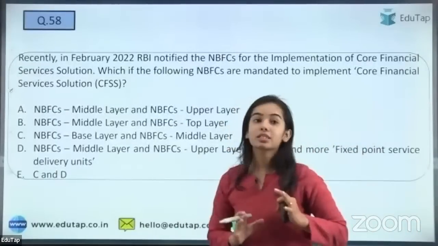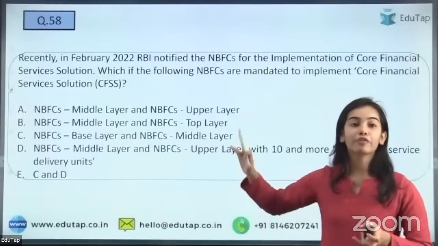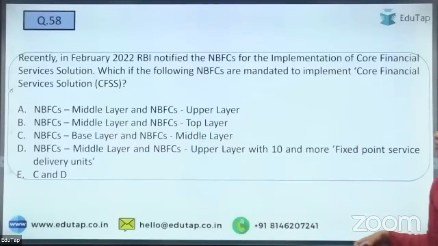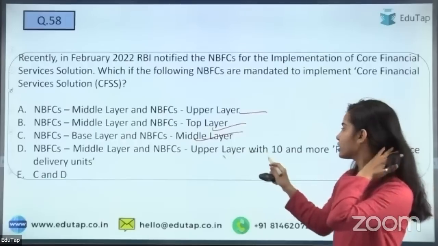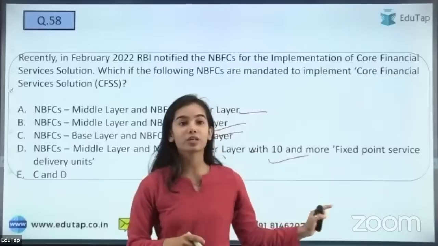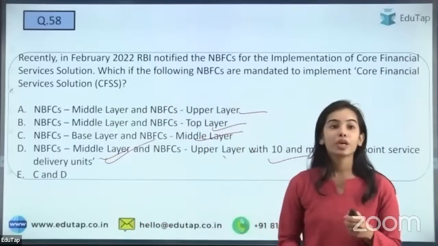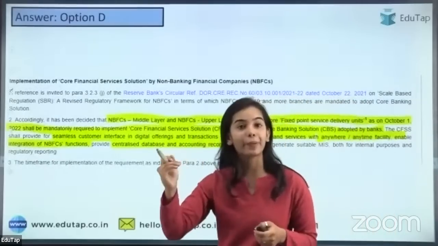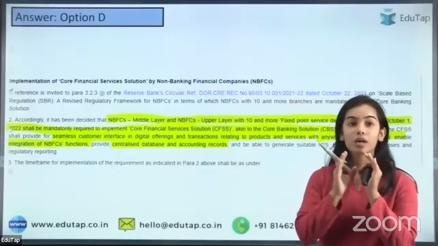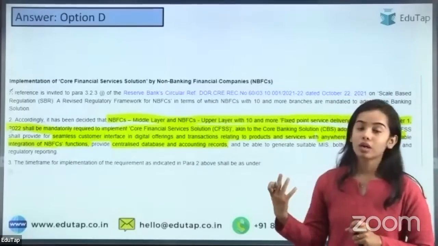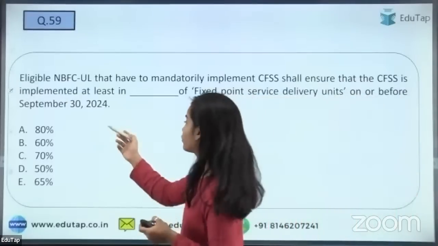So next is CFSs. The RBI has said that it is compulsory for the CFSs to be implemented by which of the following NBFCs? It is for the middle and upper layer with 10 or more fixed service point service delivery units. So here the right answer is D, that is correct. If the NBFC is in the middle layer or the upper layer and has more than 10 fixed service units, it has to use the CFSs. And the year was 2024.